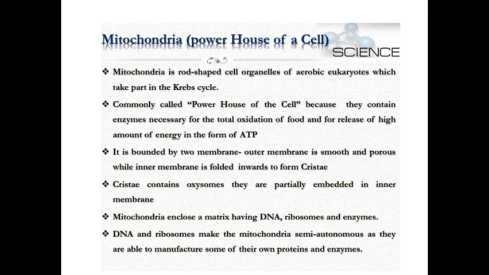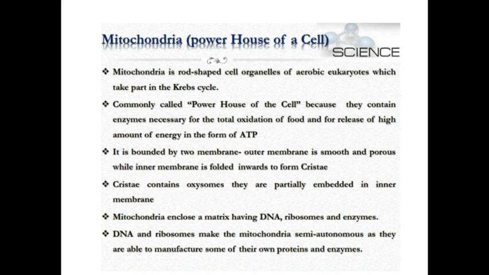Cisternae contain oxysomes, which are partially embedded in the inner membrane. Mitochondria enclose a matrix having DNA, ribosomes and enzymes. This DNA, ribosomes and enzymes help in the production. Normally DNA, ribosomes and enzymes are present in a common cell in the nucleus only, but the mitochondria itself contains DNA, ribosomes and enzymes. So only it is called the powerhouse of the cell.